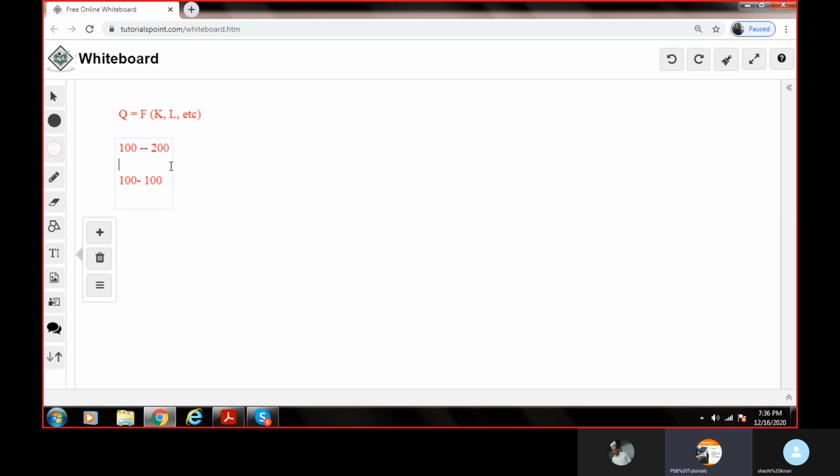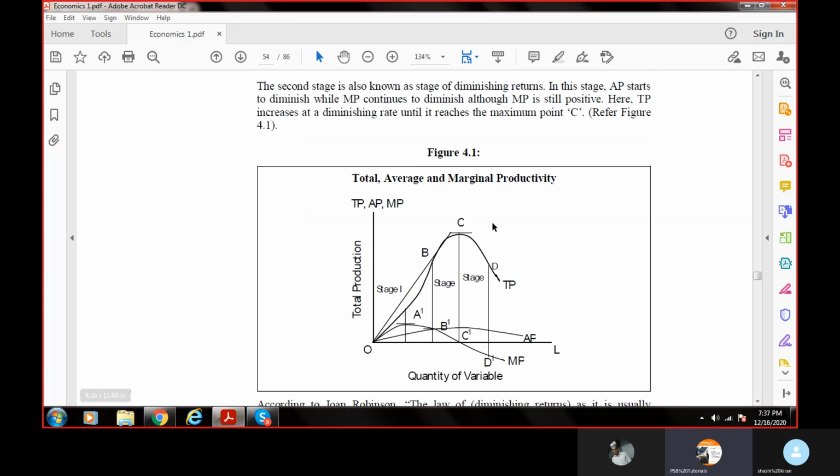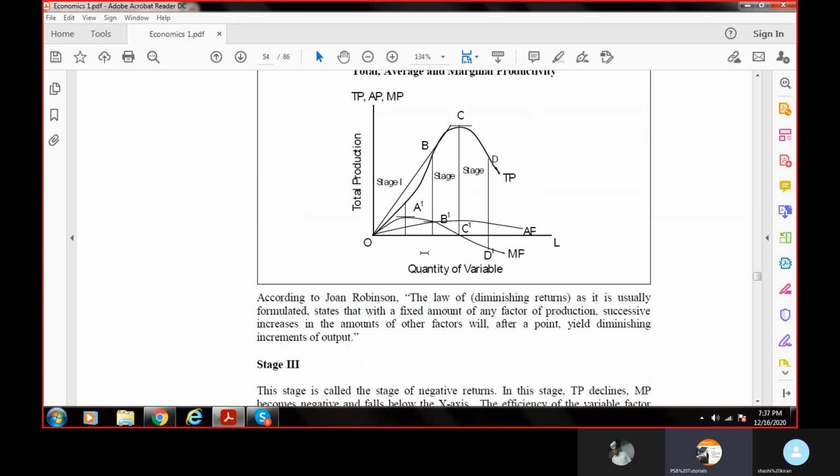Here also, let's say I'm using 100 rupees and I'm getting a return of maybe 180. This stage is called diminishing return because at this stage it has declined from 200 to 180. Now, if I'm using 100 and I'm getting 80, this is called negative return. At this stage I'm investing more and I'm getting less. Is this clear? The stages of production.